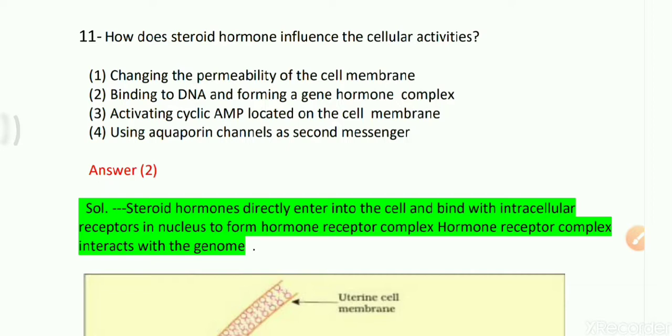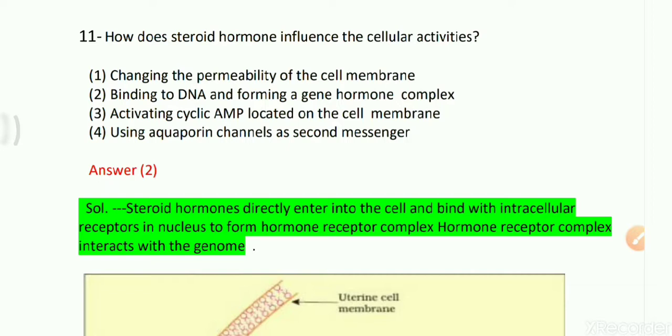So option 1 is changing the permeability of the cell membrane. Option 2 is binding to the DNA and forming a gene hormone complex. Option 3 is activating cyclic AMP located on the cell membrane. Option 4 is using aquaporin channels as a second messenger.